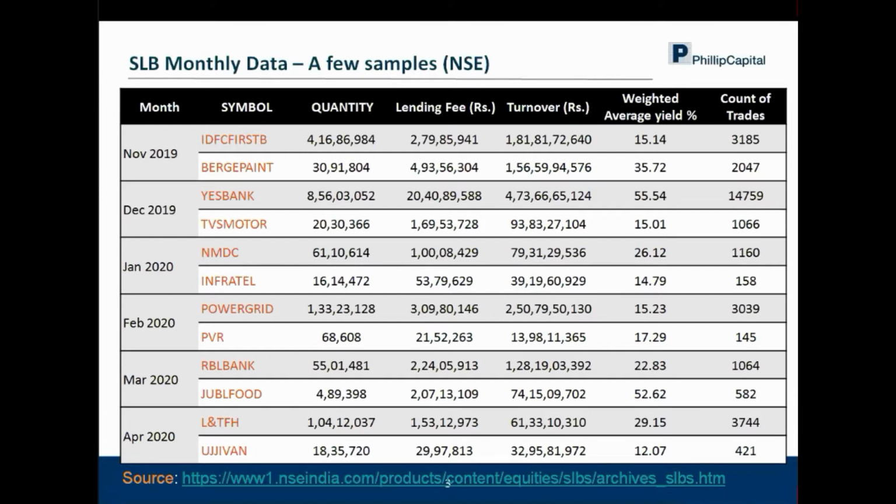Now, if you look at the count of trades, for IDFC First it was 3,185. For Berger Paints it was 2,047. So what it also shows is that the SLB market is not a highly traded market like derivatives or the cash market, but it has a decent amount in place in terms of opportunities for the lender and the borrower. There's a platform available, and it can consume a good quantity of shares across the various stocks which I have shown in this particular slide. That is one.